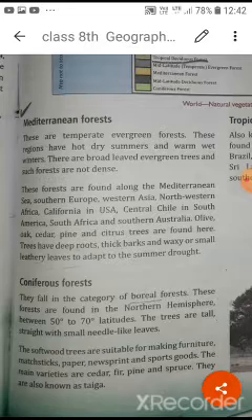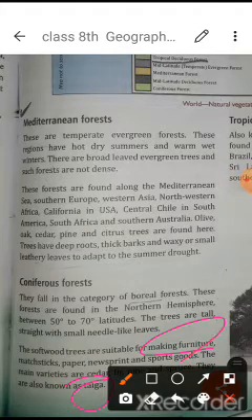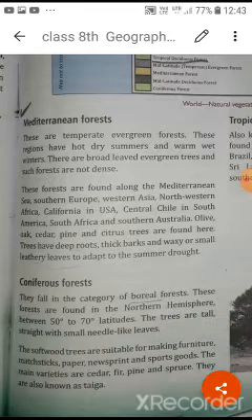They are also known as the taiga forest. Coniferous forest is also known as the taiga forest. So this we have to understand. And according to the commercial purpose, these forest trees are too important. Here the spruce is found, fir and pine, and cedar are found here.